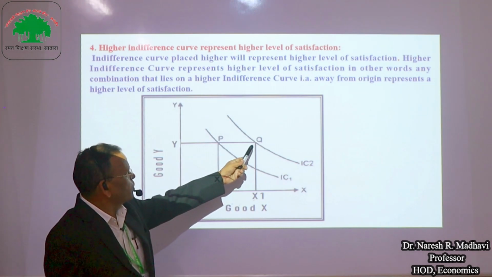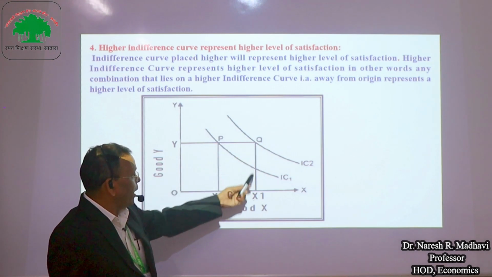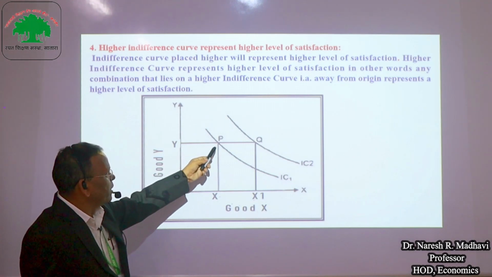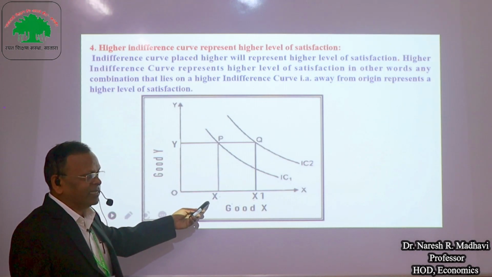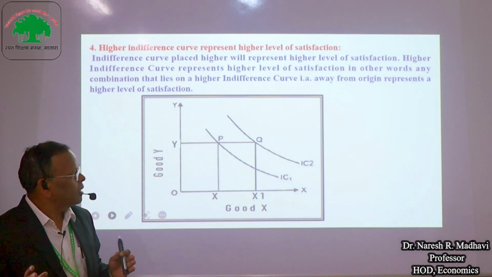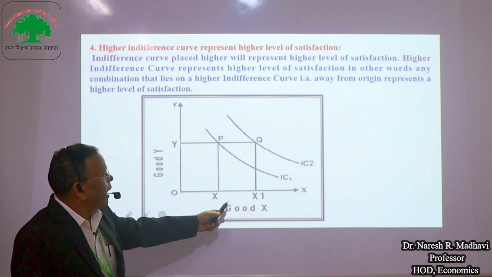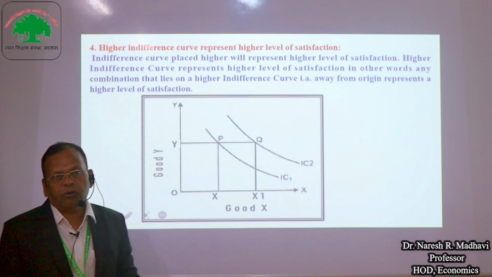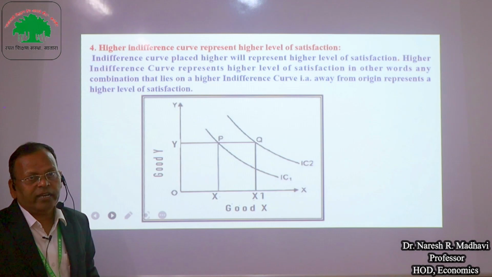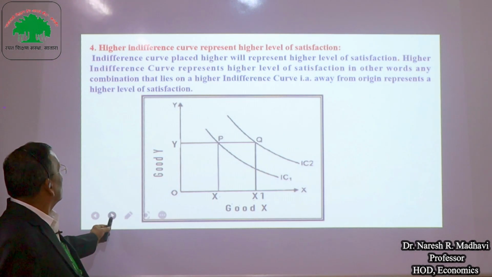See here, combination Q represents a higher level of satisfaction because combination Q has more of X and the same of Y, whereas combination P has less of X and the same of Y. It means combination Q indicates the larger basket of X goods, and this lies on the second indifference curve. Therefore, IC2 indicates a higher level of satisfaction to the consumer than the curve nearer to the origin.